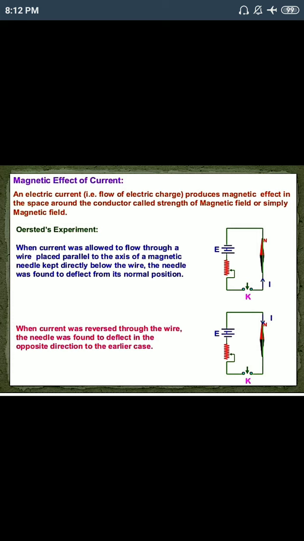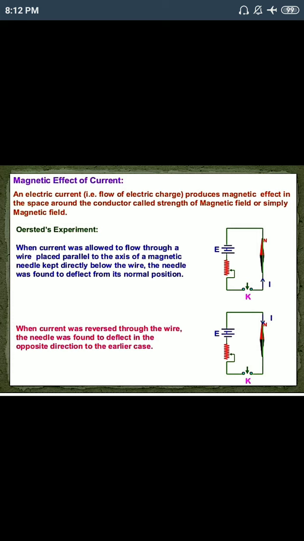And this phenomenon is called the magnetic effect of electric current, and this was discovered by the scientist Oersted.